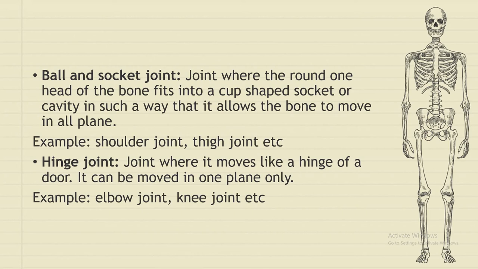Then hinge joint. A hinge joint is one type of joint which moves like the hinge of a door. It can only move in one plane, like the elbow joint or our knee joint.